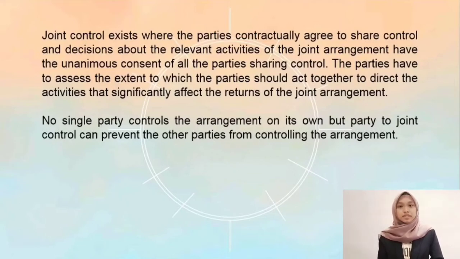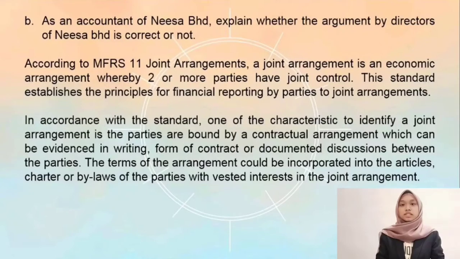controlling the arrangement. Okay, the next question is, as an accountant of Nisa Berhad, explain whether the argument by directors of Nisa Berhad is correct or not. According to MFRS 11 Joint Arrangements, a joint arrangement is an economic arrangement whereby two or more parties have joint control. This standard establishes the principles for financial reporting by parties to joint arrangements.